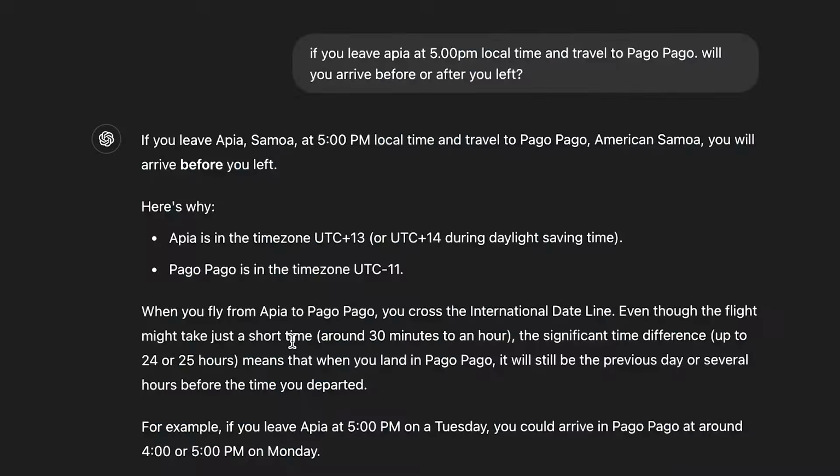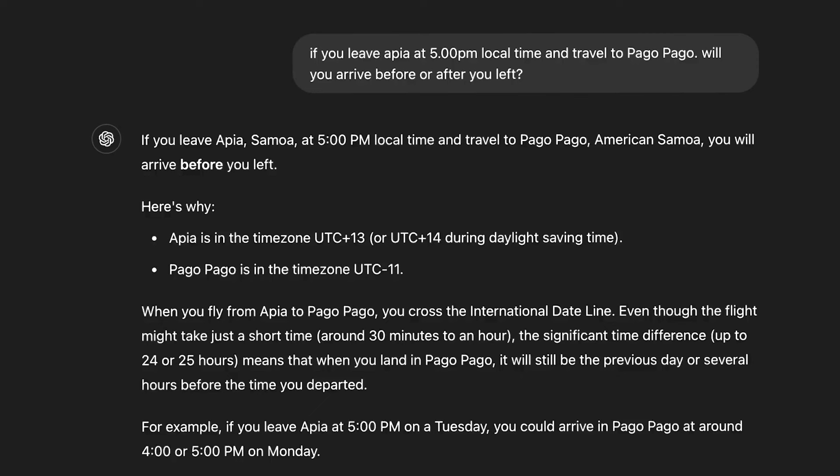So if we look at the GPT-4o version, you can see a 24-hour difference, and then it says significant time difference up to 24 hours means that you'll land in Pago Pago on the previous day, several hours before the time you departed. So if you leave at 5 p.m. on a Tuesday, you could arrive in Pago Pago around 5 p.m. on a Monday. That is a pretty good answer there. You see the difference there?